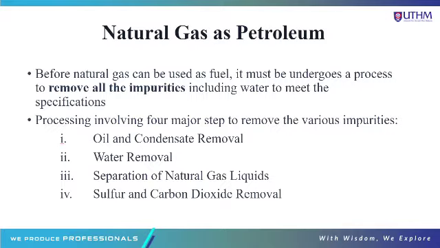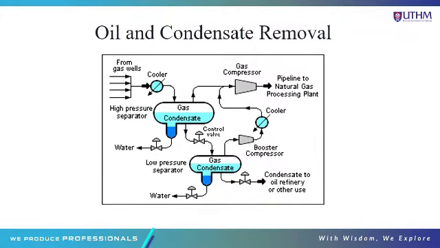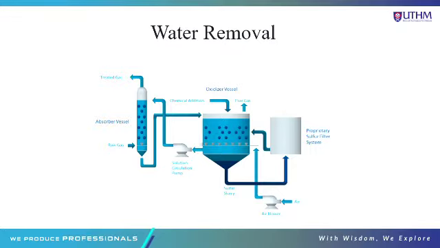So we go one by one through the process. Firstly, oil and condensate removal. In this figure, it shows the process of oil and condensate removal of natural gas. Next, this is the process of water removal. It contains an oxidizer vessel.